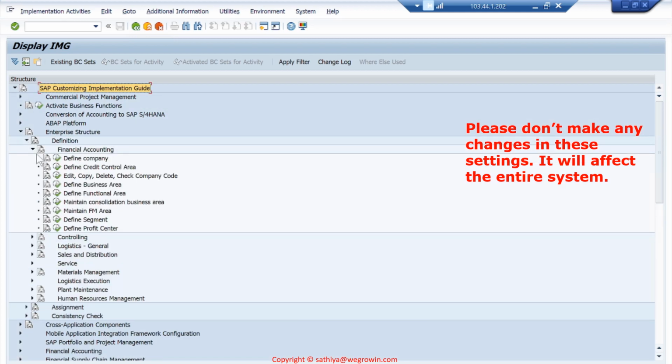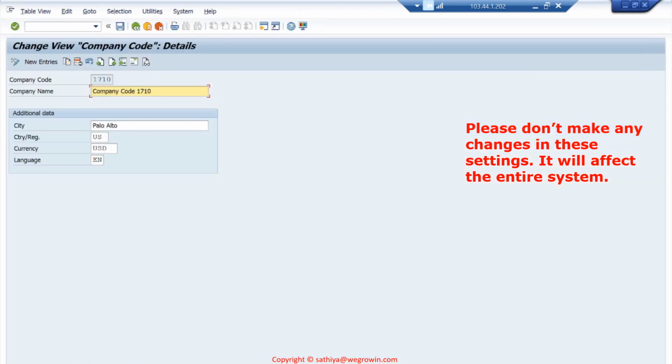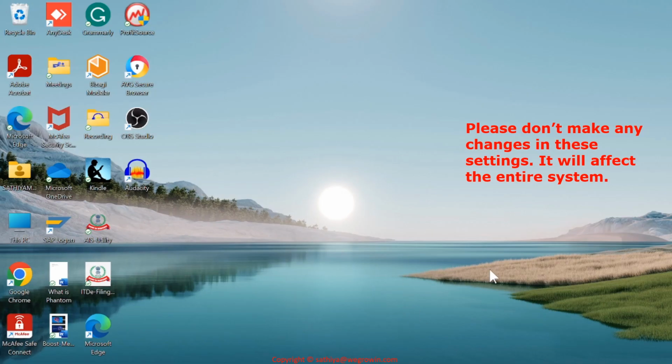Then here, Finance Accounting. Here we see Define Company. Here we go to Edit Company Code. So here we see the company code details: 1710, company name, city, etc. Please do not do any changes here. Okay, right. This is how we see the company codes.